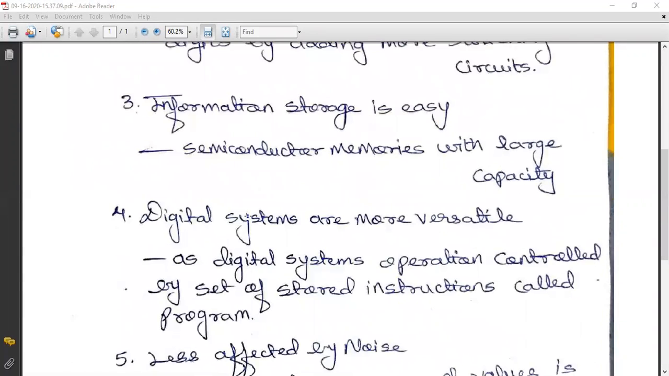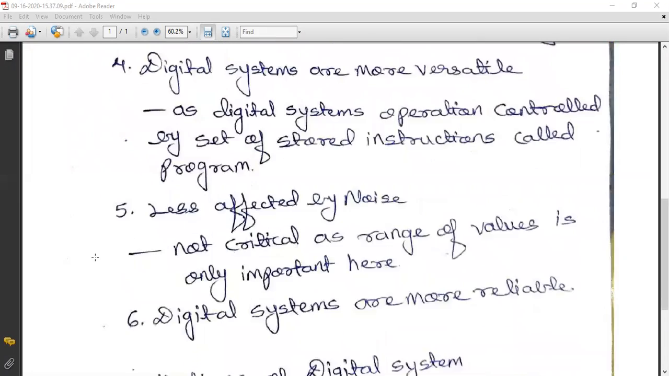The fourth advantage is that digital systems are more versatile. This is because a digital system is controlled by a certain set of stored instructions, which we call a program. If we modify a program or build a new program, the digital system will function in a different manner as per the given set of instructions. So digital systems are more versatile.